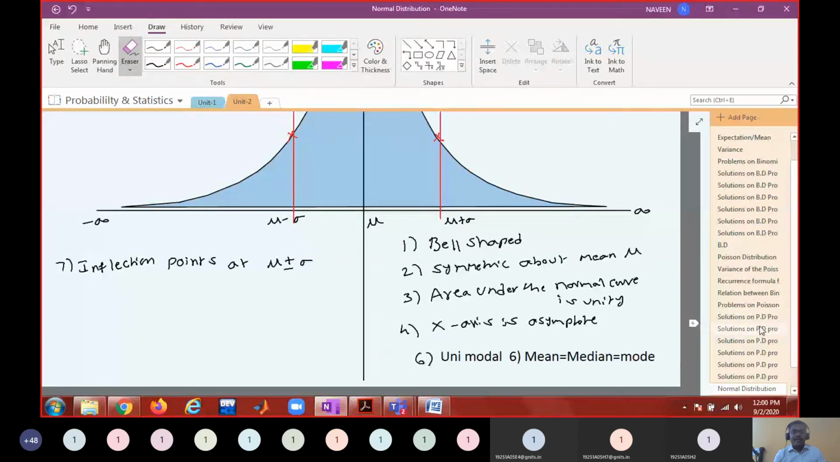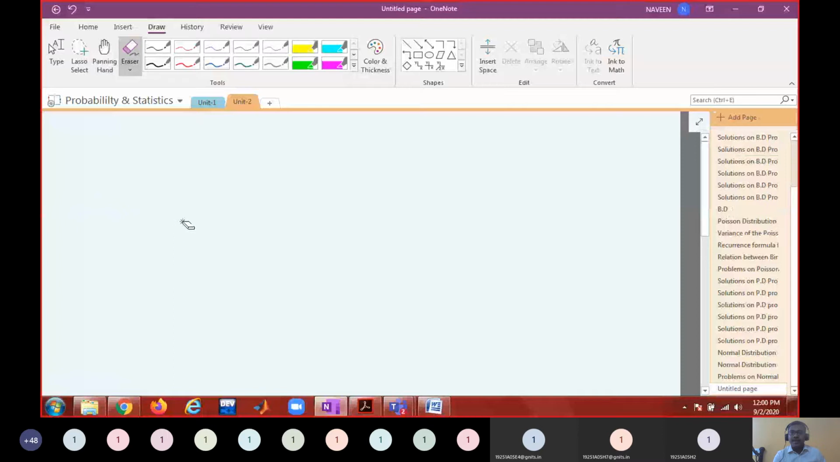Can I proceed? So what are these? These are the properties. You may put this heading as properties of normal curve. Okay. Now, how much area it is going to cover?